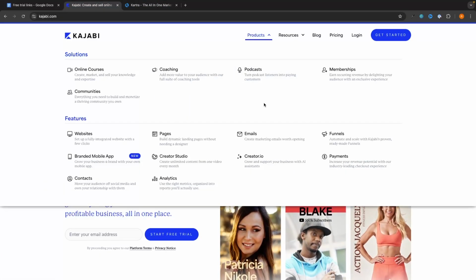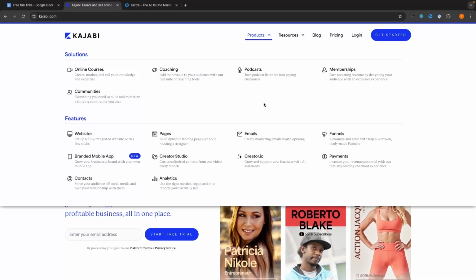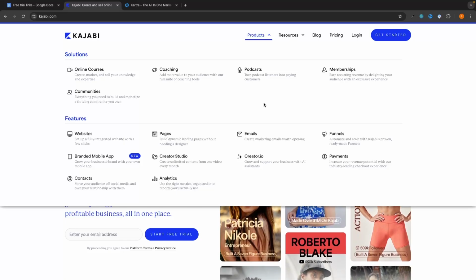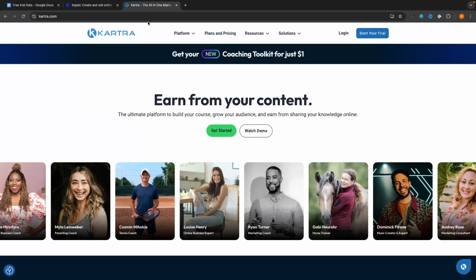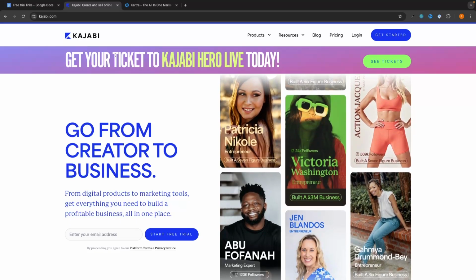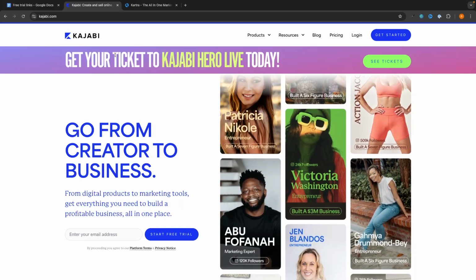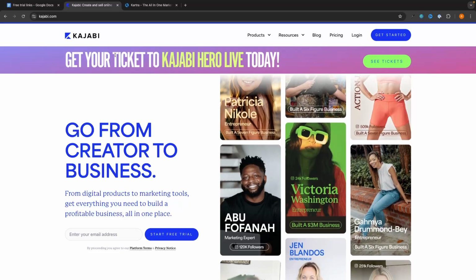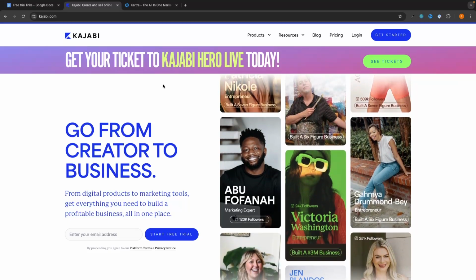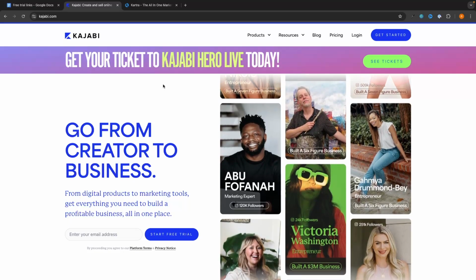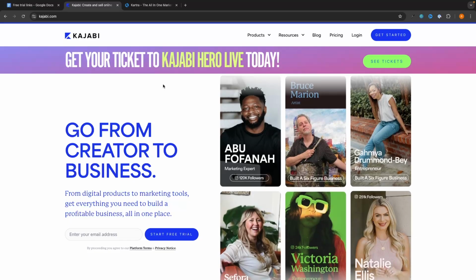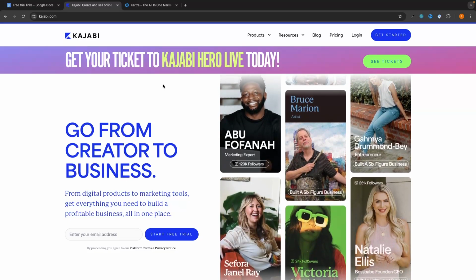Essentially, all this means is if you want a private podcast that is behind a paywall so that viewers have to pay to get access to that podcast, then you can set this up on Kajabi, but you can't do this on Kartra. Aside from that though, on paper, both of these tools do the same thing. They are all-in-one digital marketing platforms to create digital products and sales funnels. However, there are major differences between these two tools in terms of the pricing, in terms of the features, how easy they are to use, the quality of the funnels that you can build, and that is exactly what we are going to get into in this video.